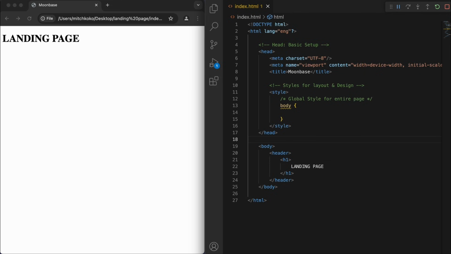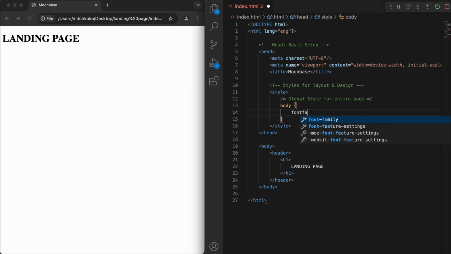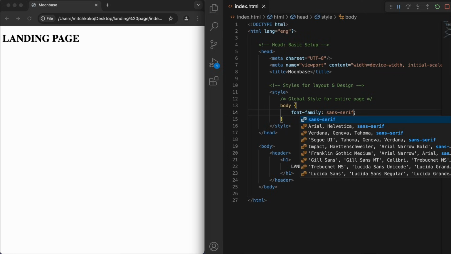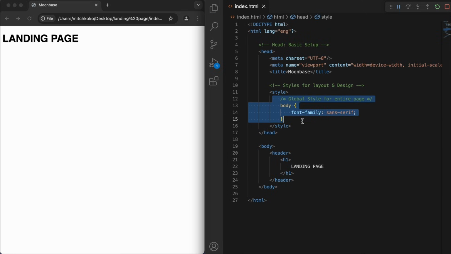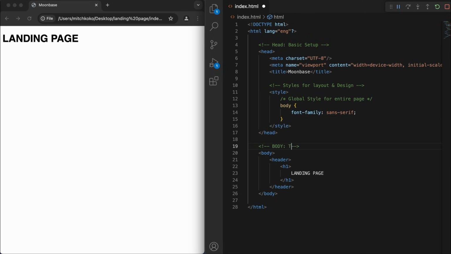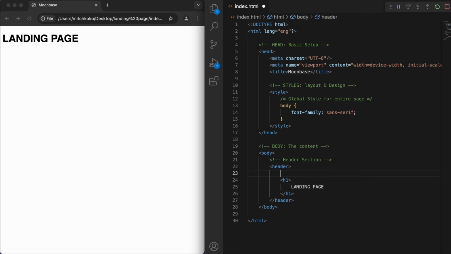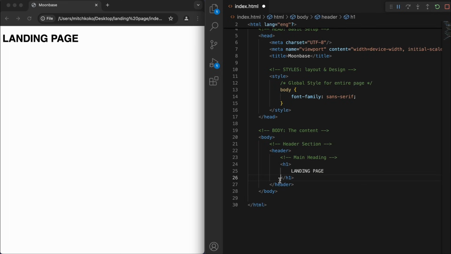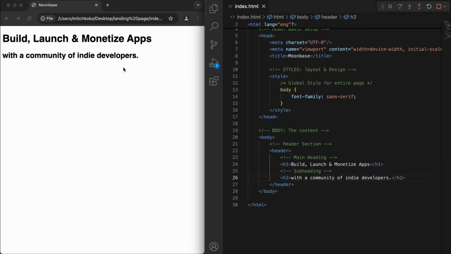So let's say I want to change the font. Yep, that looks nice. I'm going to try to comment everything as much as I can to make it clear for you. So under the main heading, we can have a subheading. Like that.